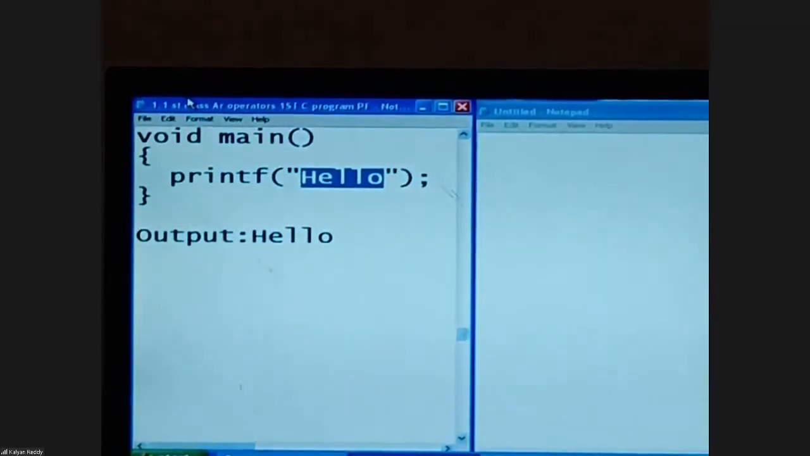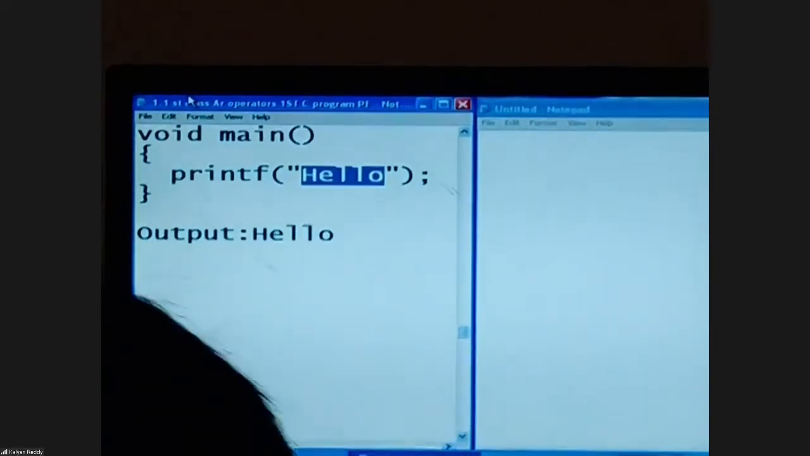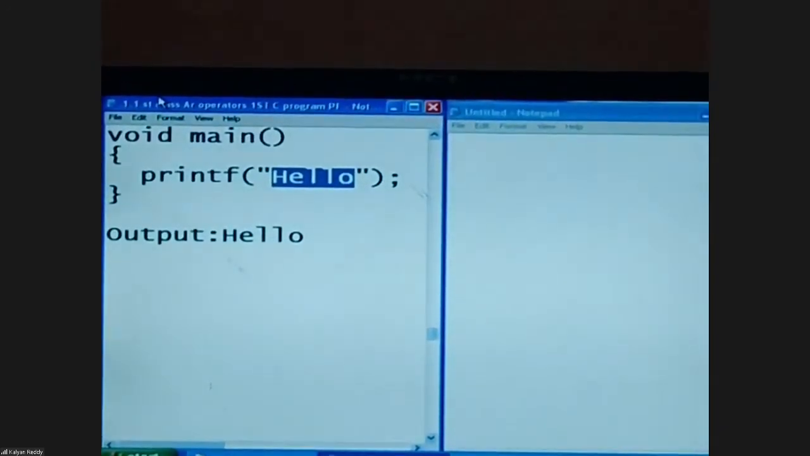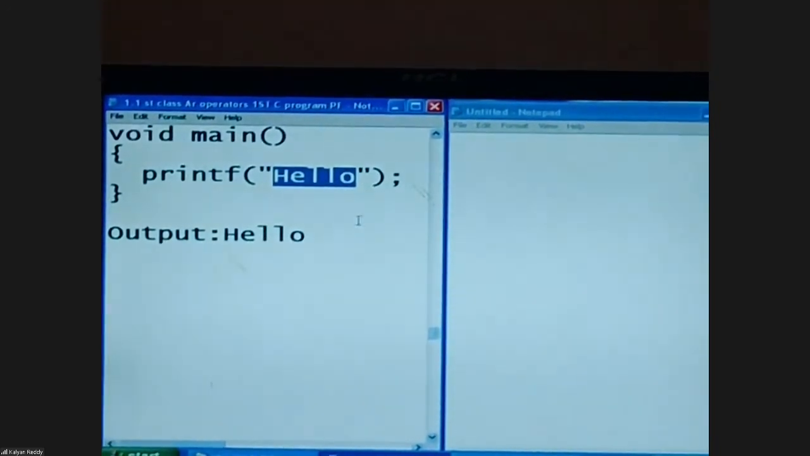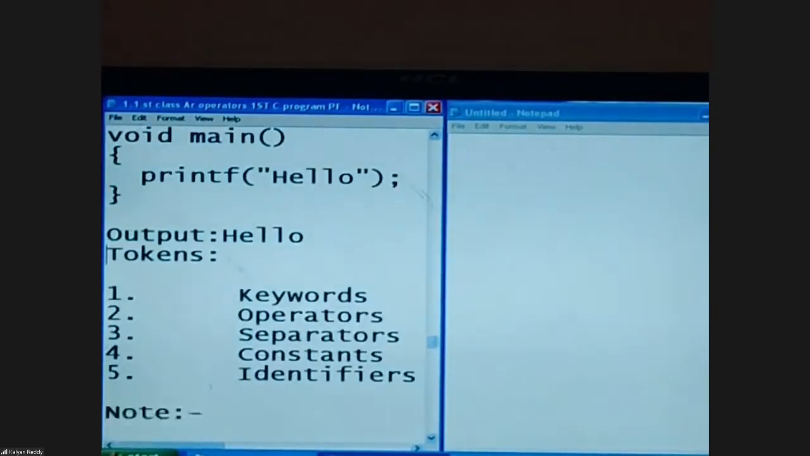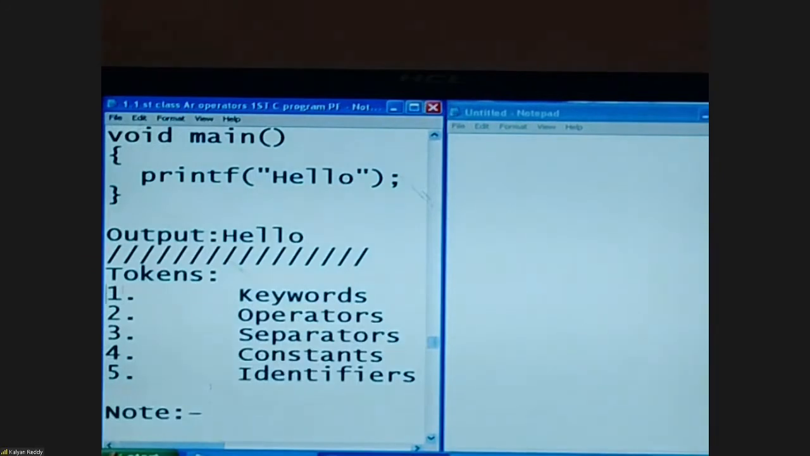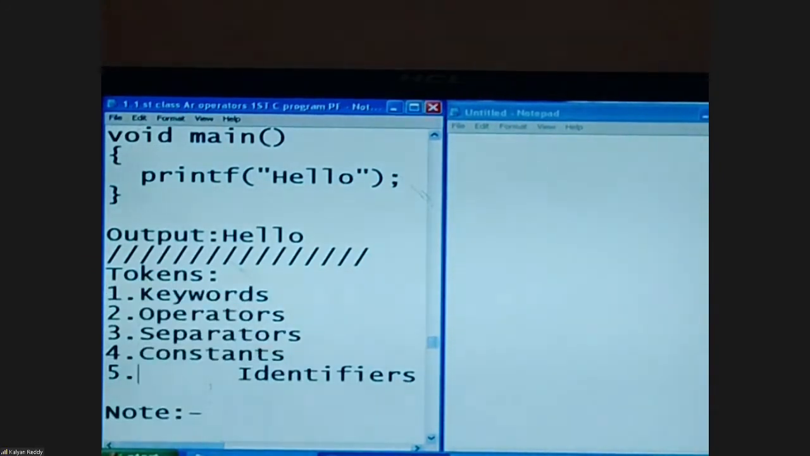Okay. Now, this is a valid program. Output is 1 second. Camera quality. Yeah, it is valid program. Output is hello. It is valid code. Output is hello. Tokens are group of keywords, operators, separators, constants, and identifiers.